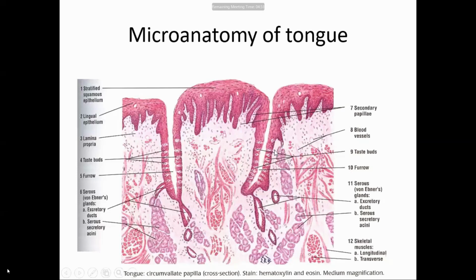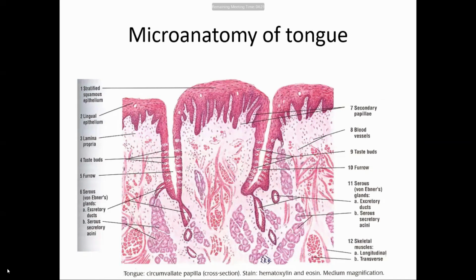So beneath the mucous membrane, beneath the lining epithelium, there is a lamina propria. This lamina propria is made up of connective tissue, where there is the presence of nerves, vessels, and glands. Okay.